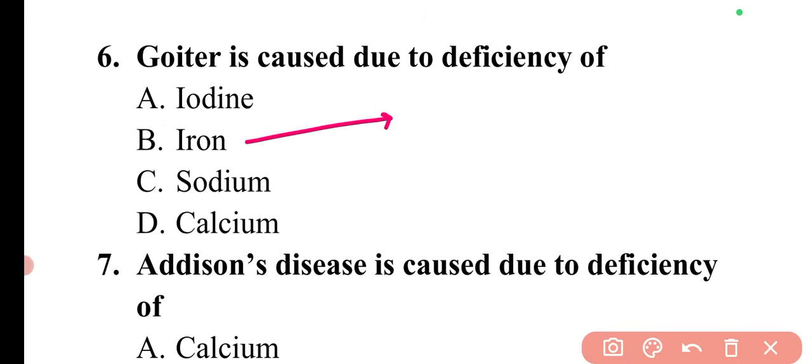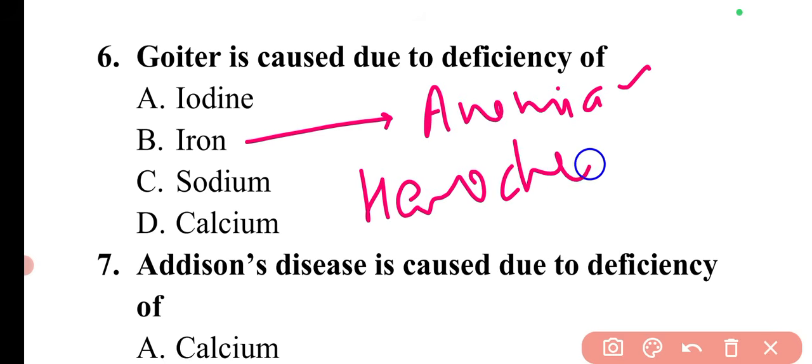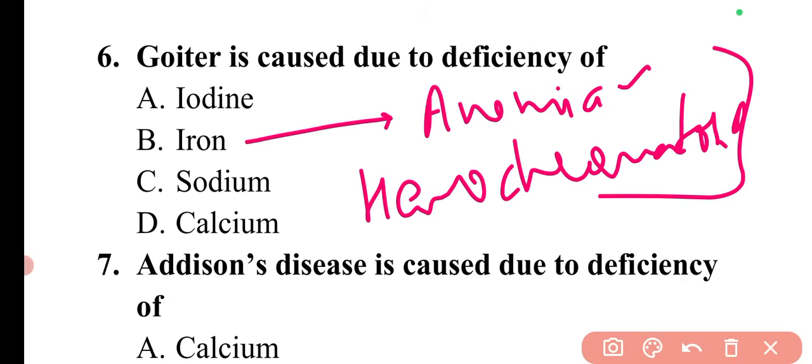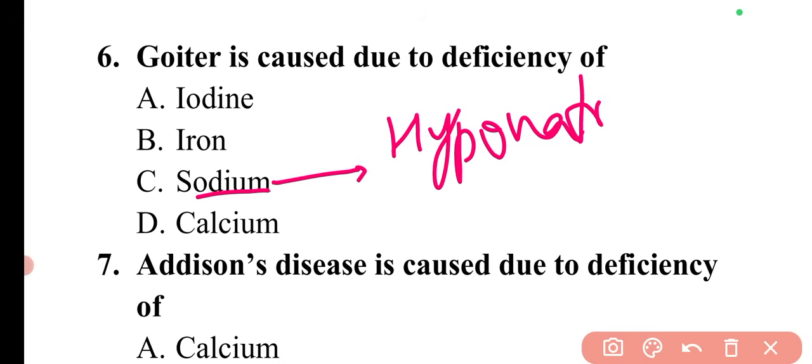If I talk about iron, anemia is the most important condition. Then hemochromatosis. These are conditions associated with iron. If I talk about sodium, the deficiency conditions are hyponatremia and, very important, Addison's disease.